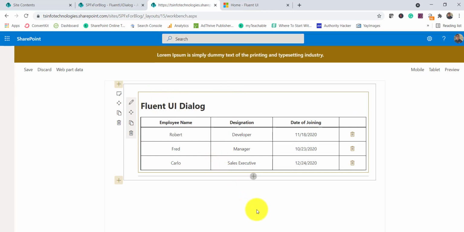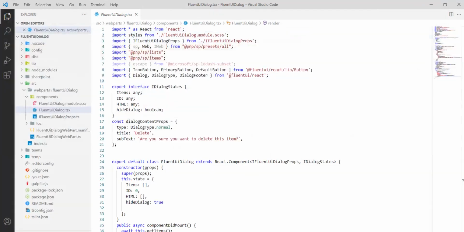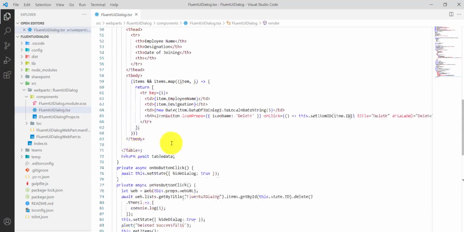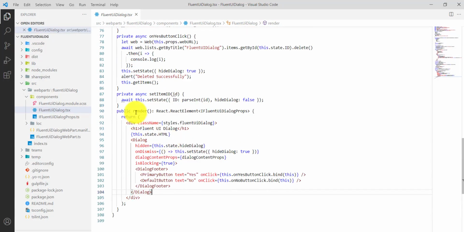For this, I have done exactly the same thing. I have created a React application. You can create a client side web part using SPFx React, and let me explain it. If I scroll down here, you can see in the render method we have this state.html.